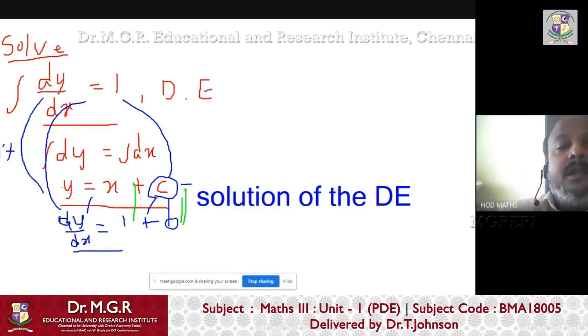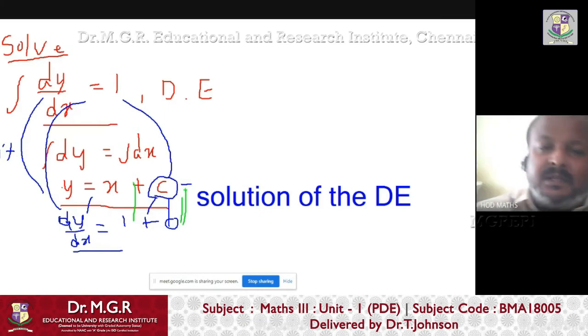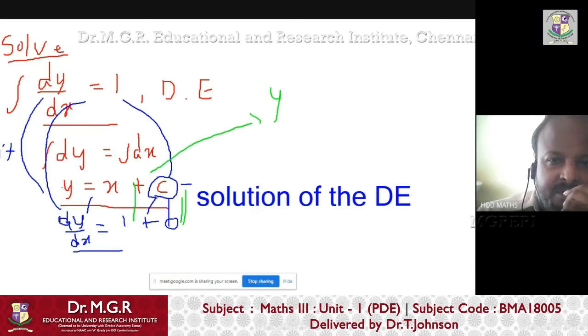If we say y equals x plus 2, then it represents a single function. But if it is y equals x plus c, it may be any equation. Now I'll ask you one thing. This is called the solution of the differential equation dy by dx equals 1.